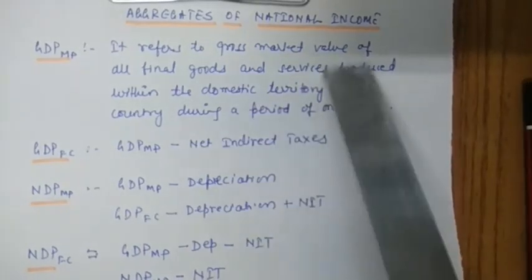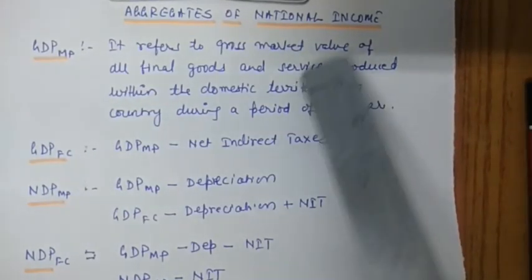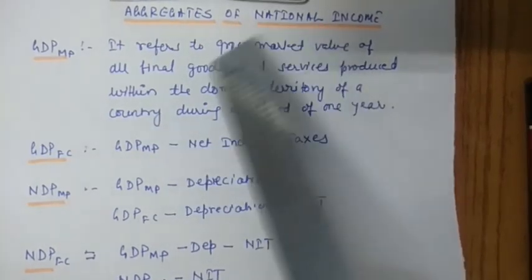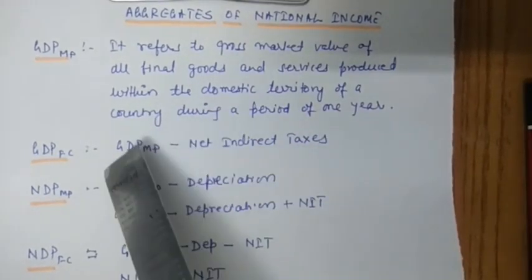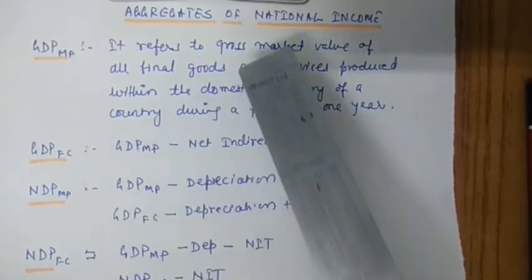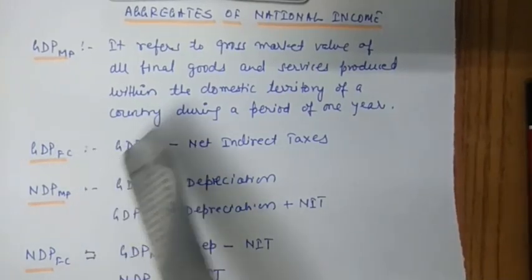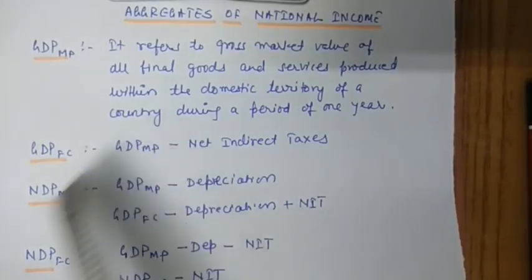Other than this, the whole definition will be the same.